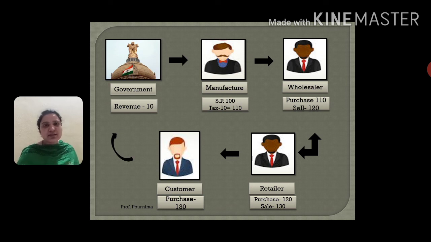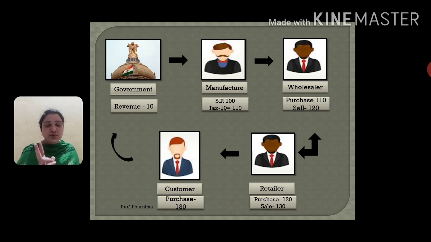So in direct taxes, the government was charging tax on a person and the person was paying tax to the government. In this scenario also, the customer, who is the final consumer, is a person. Okay. Now he only is paying tax to the government. The service recipient is paying tax to the government. The first person who paid tax to the government was the manufacturer, but finally who is paying tax to the government? The customer only, not the manufacturer. Right?